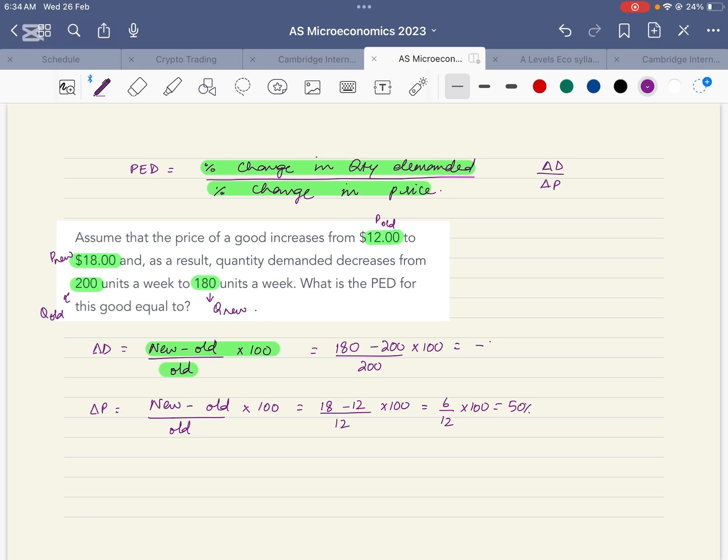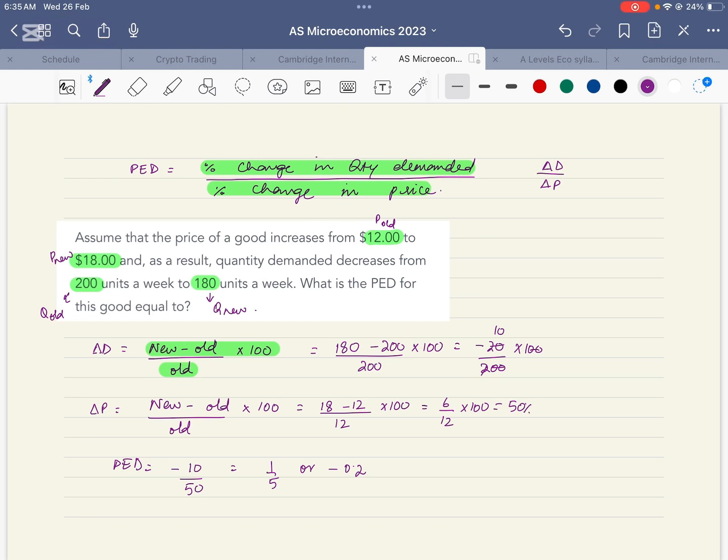This is minus 20 upon 200 into 100, which gives me minus 10%. So, PED will be minus 10 upon 50, which gives me 1 upon 5, or minus 0.2. The value of PED here is minus 0.2.